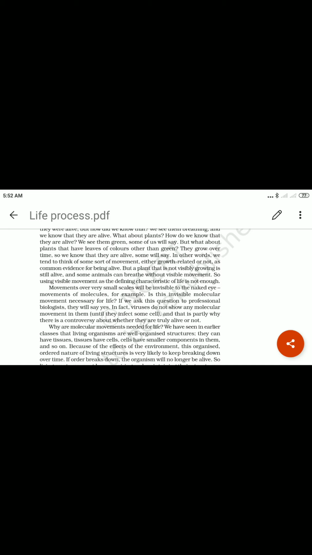Okay, so a movement over a very small scale will be invisible to the naked eye. Okay, it means those movements are on a very small scale. We are unable to see that.